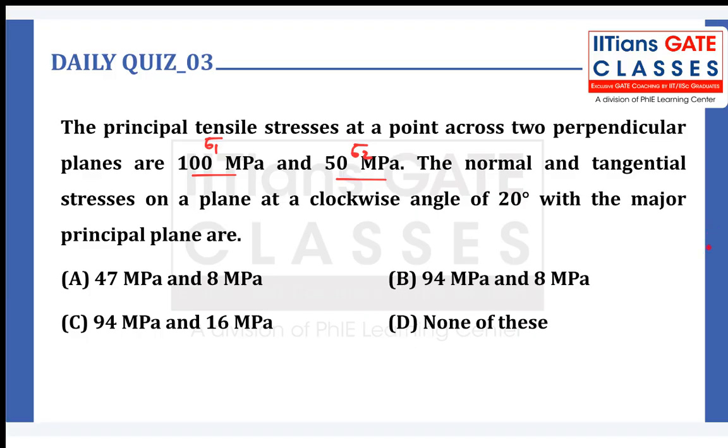So how to solve this kind of problem, right? Let me say this is the cube which is representing the principal planes. This is sigma 1, this is sigma 2. Take a plane which is at an angle of 20 degree to this plane. You simply need to find out what is the normal stress and what is the shear stress on this plane. It is exactly the same, right? If you solve it this way, then you will also get it.